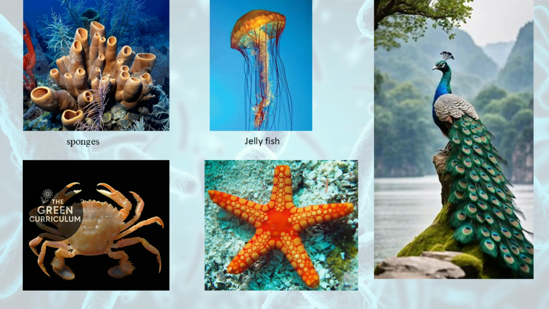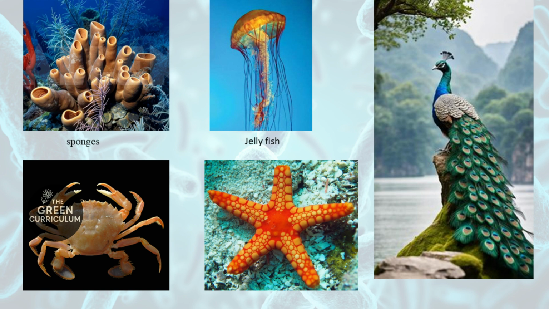So in this image, first one is sponges, which comes under phylum Porifera. Then jellyfish comes under phylum Coelenterata. Crab is included under Arthropoda. Arthropoda is the largest phylum in kingdom Animalia. It also includes insects, spider, prawn, etc. Then starfish comes under Echinodermata, and the fish, amphibians, reptiles, birds and mammals come under Chordata.